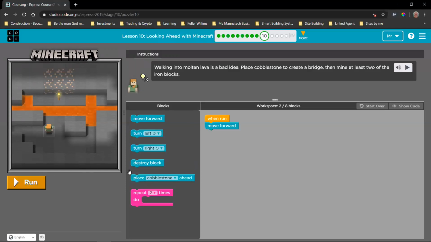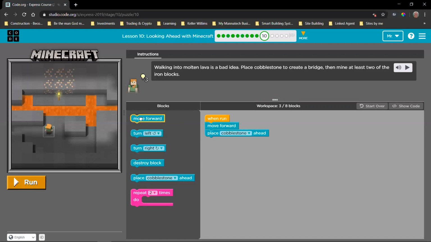Great. So now we can see there's this new block that says place cobblestone ahead. So ahead means it's going to place the cobblestone in front of where Alex is. It's not going to place it on the same space that she is standing on. It's going to place it in front of her. So we're going to say place cobblestone ahead. Now when we run it, we can see that sequence is good.